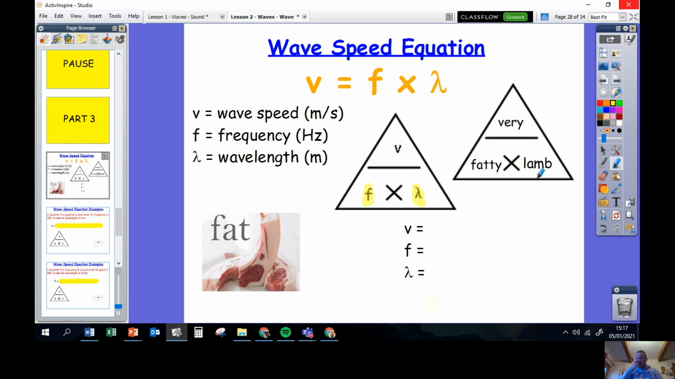Now, when we write that in a formula triangle, I'm afraid some of the letters we use for speed and frequency and wavelength are a little bit annoying. We use V for the speed of the wave, because we can also sometimes say the velocity of the wave. We use F for the frequency of the wave. That's not too bad. At least F stands for frequency.